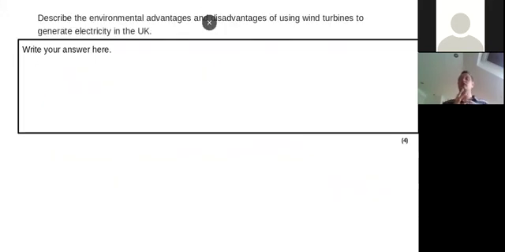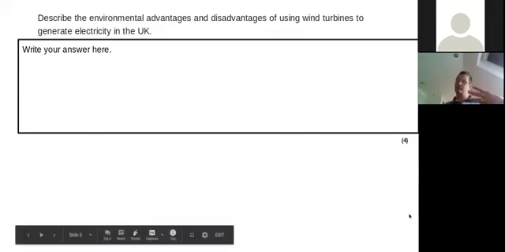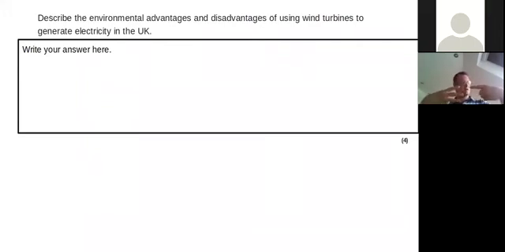Here we've got a describe. Now here, it's describe, you're not necessarily needing because. Here you are describing the environmental advantages and disadvantages of using wind turbines to generate electricity in the UK. Now there are 4 marks, so you've got to think, how am I going to get those 4 marks? Well, I've got to give advantages and disadvantages. If I gave 1 of each, I'd probably get 1 mark for the advantage, 1 mark for the disadvantage. I'm only going to get 2 marks there. It's got 4 marks. Maybe I should give 3 advantages and 1 disadvantage, and that might get me 4, or 2 and 2, or 3 disadvantages and 1 advantage.